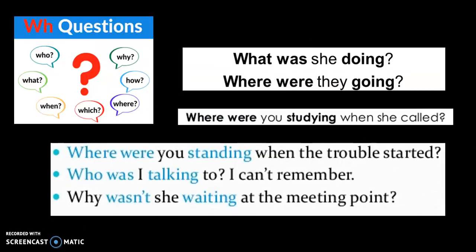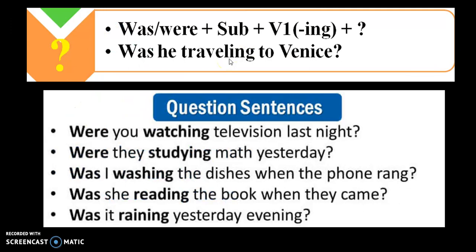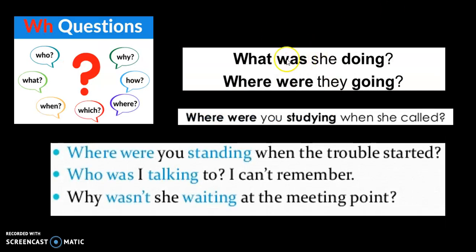But we also have WH questions. Who, what, when, which, where, how, etc. And this is the structure. First, the same structure as before, but before the verb be, before the was or were, we're going to place the WH question. What was she doing? She was watching television. What were they doing? They were going to school. Where were you studying when she called?